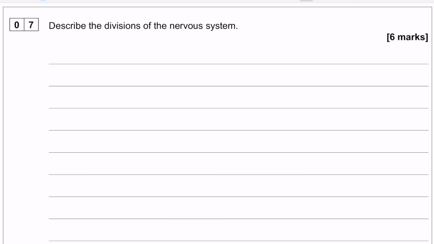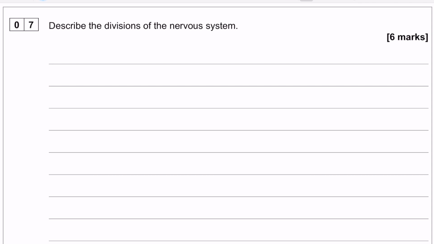So we'd be looking for knowledge of the peripheral nervous system and the central nervous system, how they're broken down into things like the brain and spinal cord, but also the somatic and the autonomic nervous system, alongside being able to name the different divisions of the nervous system.